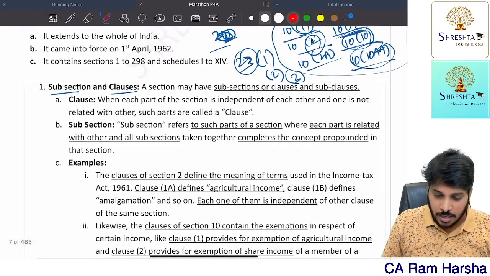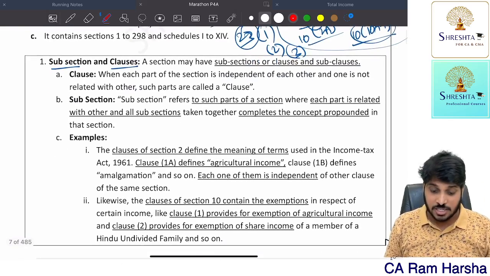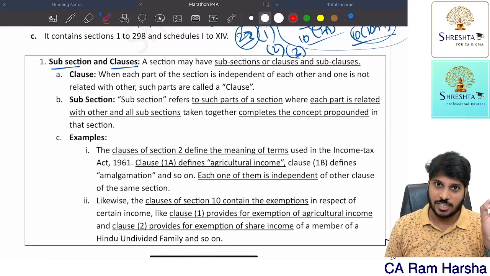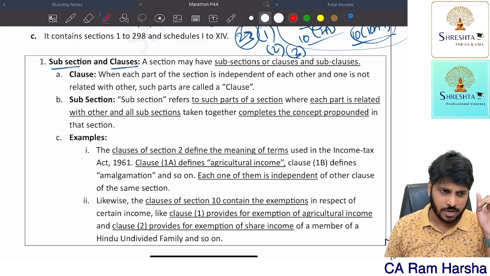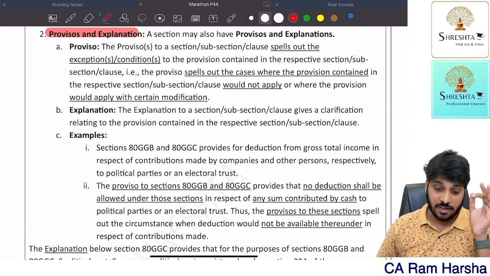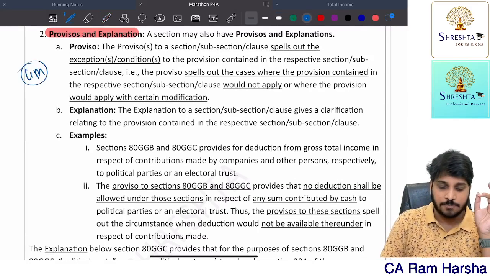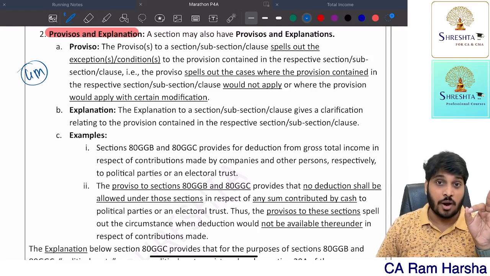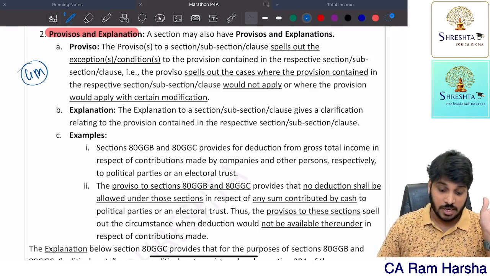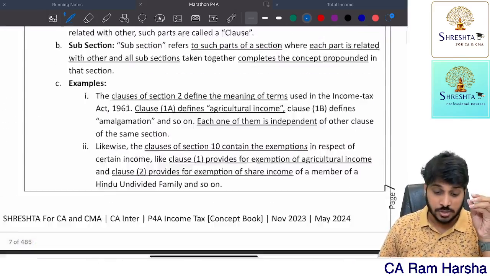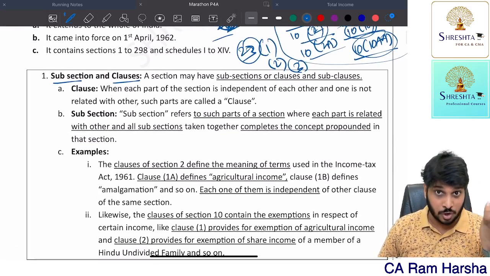Very simple. So here we have given the definitions. Remember, these can be tested as MCQ or they can be given as short answer questions. Somewhere in May 2022 or November 22 attempt, they asked: what do you mean by proviso and explanation? A theory question for 4 marks. A straight theory question: explain the difference between proviso and explanation with an example. So you need to write this. So there is a possibility that subsection and clause will also be tested.